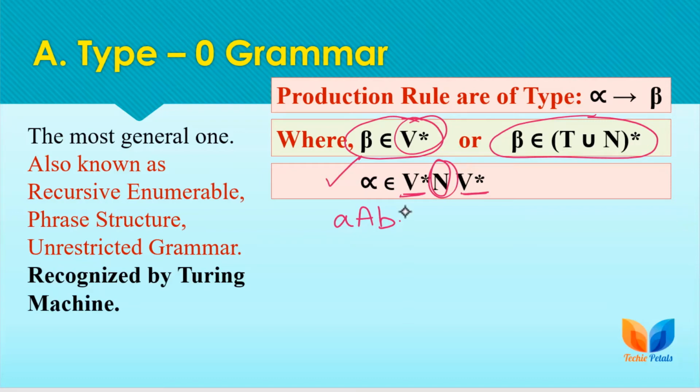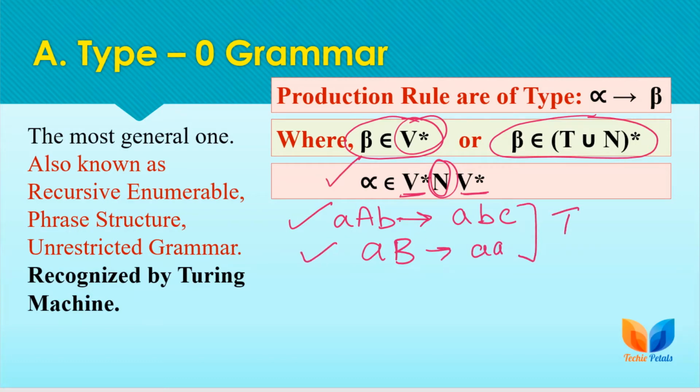So we can have the production rule like this, A, B or C, but these types of rules are not allowed for type 0. We can also have this type of rules. So these rules are type 0, or we can say recursively enumerable or phrase structured grammar rules, but we cannot have this type of rules, means